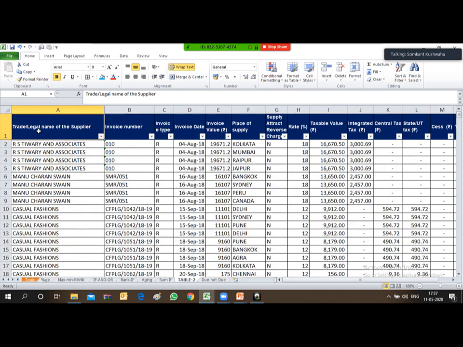Here, friends, we have seen this table yesterday also, where this party name, invoice number, invoice date, and invoice value, place of supply, reverse charge applicable or not, and then rate, value, all these were there.